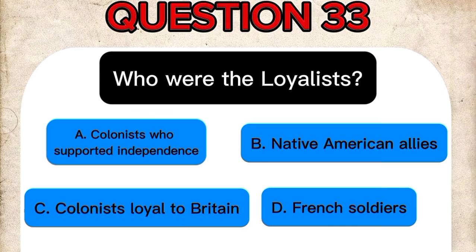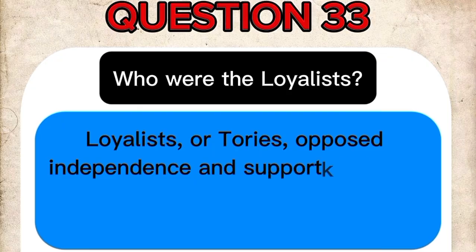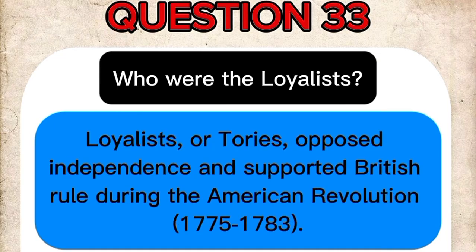The correct answer is C. Colonists loyal to Britain. Loyalists, or Tories, opposed independence and supported British rule during the American Revolution, 1775 to 1783.